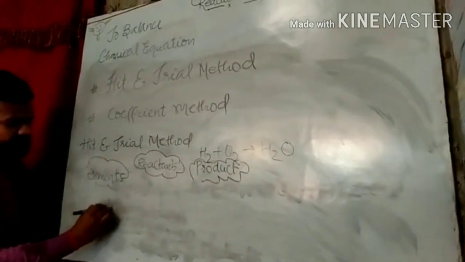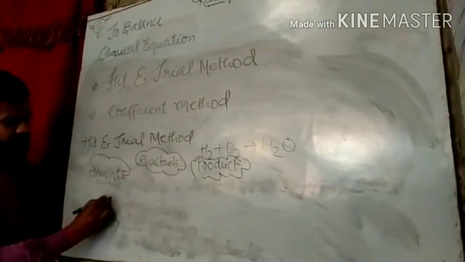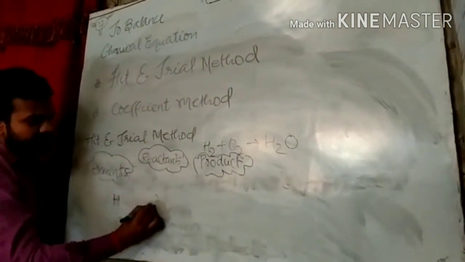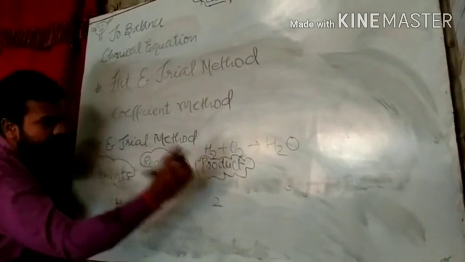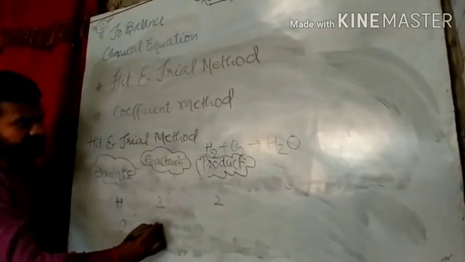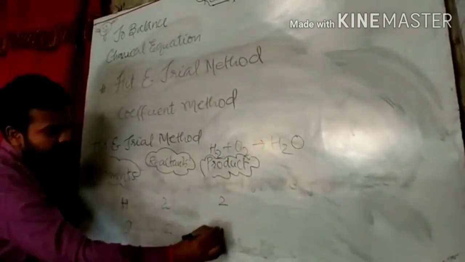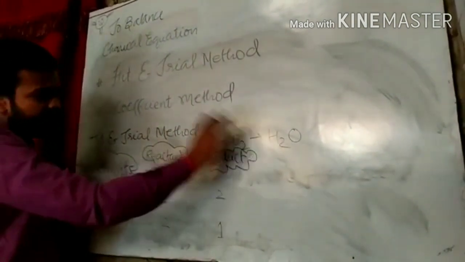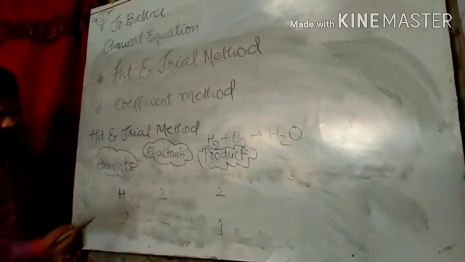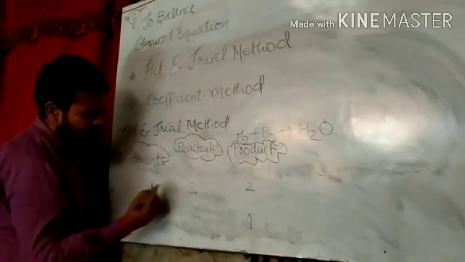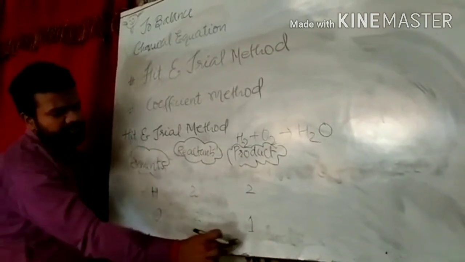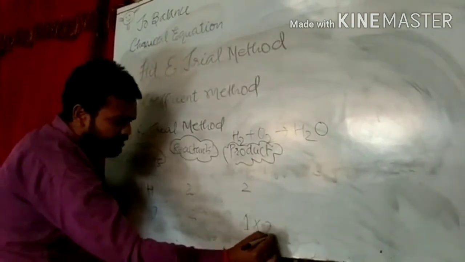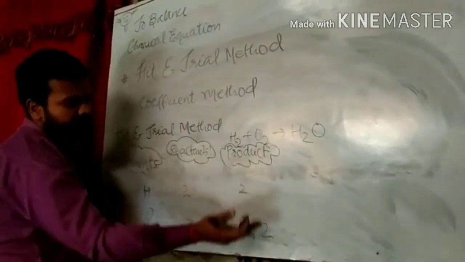Here hydrogen and oxygen. The number of hydrogen towards reactant is 2, and product is 2. And here oxygen is 2, here oxygen is 1. It means this is not balanced and we have to balance this chemical equation. Hydrogen is 2, hydrogen is 2, I think balanced. Oxygen is 2, oxygen is 1. So we have to multiply by 2. When we multiply by 2, oxygen is 2 here in the product.